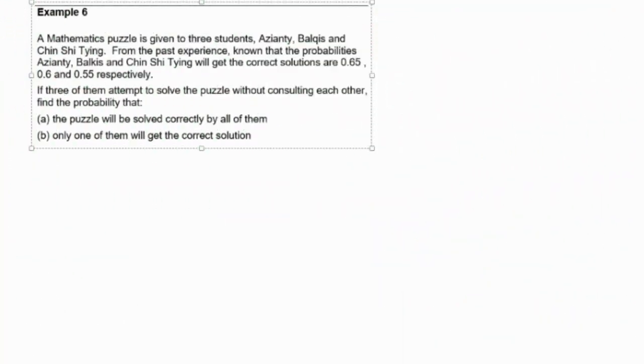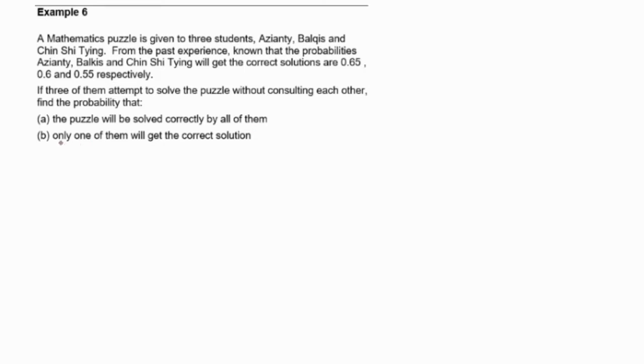Hi everyone. In this video, we're going to discuss example 6 in your notes as your homework. A mathematics quiz is given to 3 students, Azian, Balqis and Ting. From past experience, we know that the probabilities for Azian, Balqis and Ting to get the correct solution are 0.65, 0.6 and 0.55 respectively. If the 3 of them attempt to solve the puzzle without consulting each other, find the probability that the puzzle will be solved correctly by all of them.